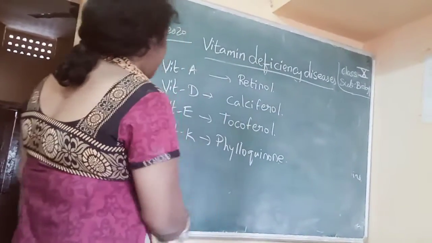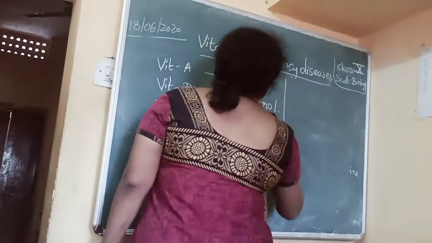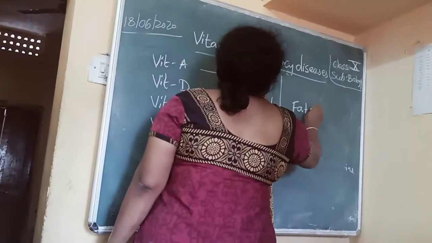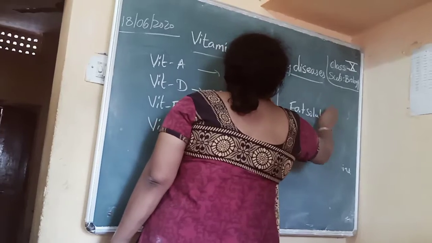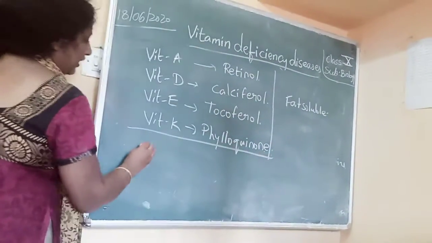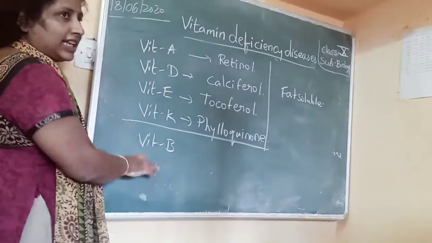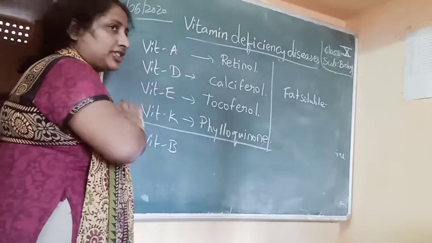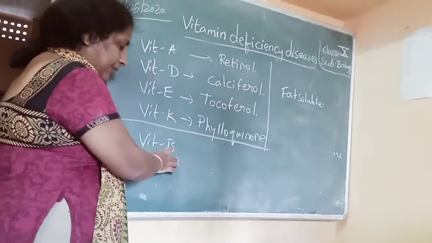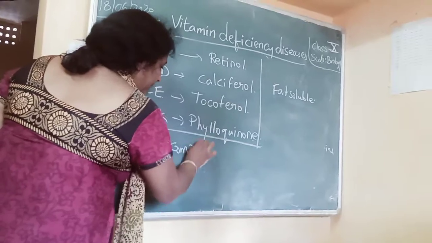Okay. Next, these are the fat soluble. Now, vitamin B is a large group which consists of several vitamins. We will say vitamin B complex.